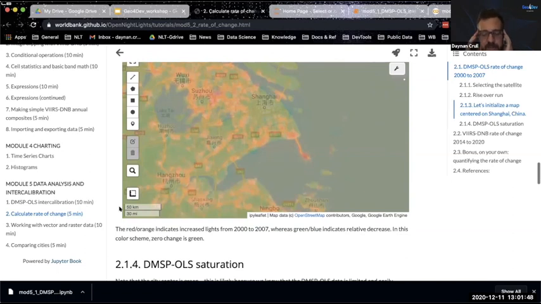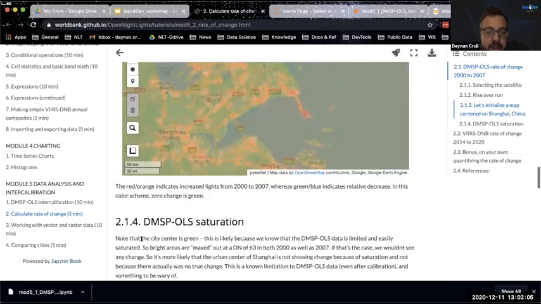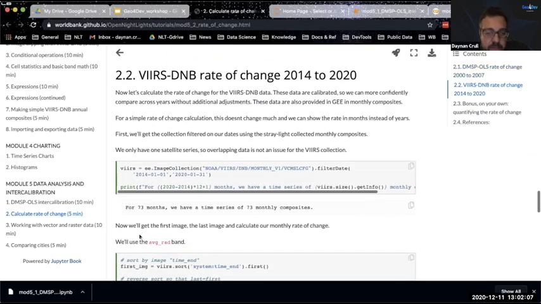So this is, again, another example of how you want to be careful doing rate of change or time series with DMSP. If it's maxed out in 2000, the change is going to be 0 if it's maxed out in 2007. So that's what we're probably seeing here. And that, as Kim noted, of course, is something to note.